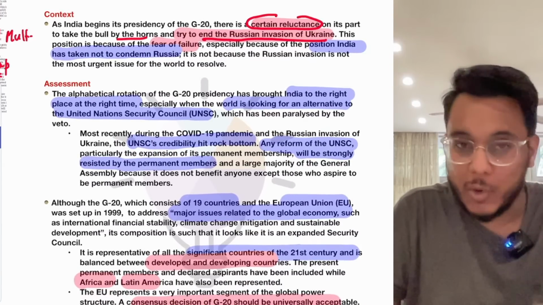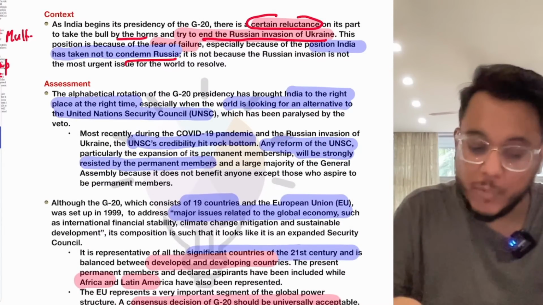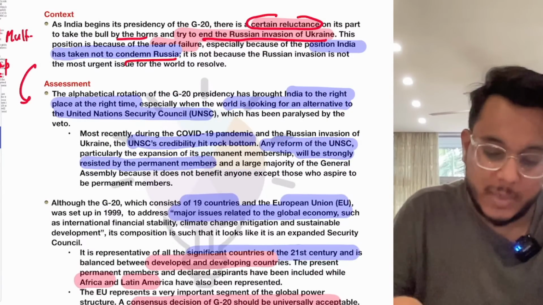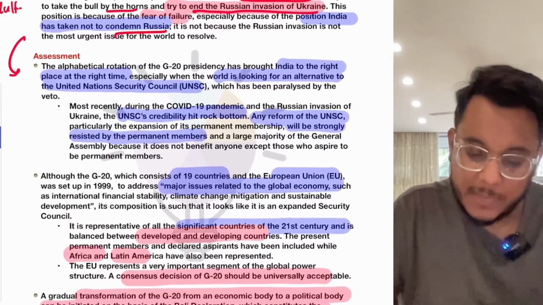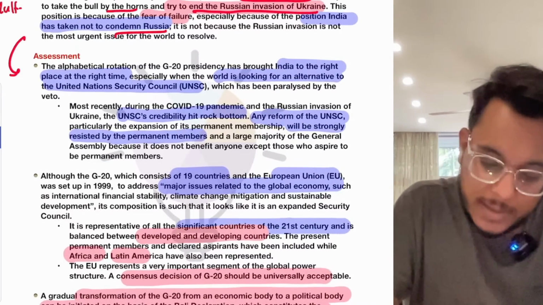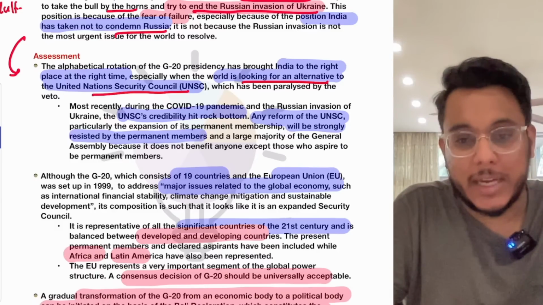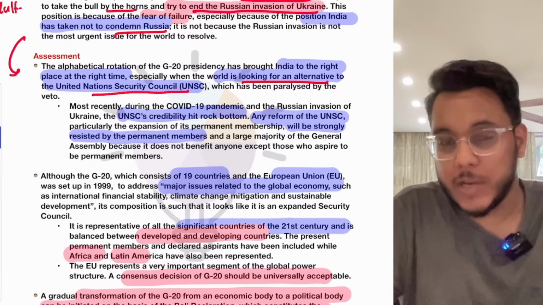What will India do? We have not condemned Russia up till now, so we are in a situation where we are not able to assess what is to be done. Now see this particular thing. Right now the world is looking for an alternative to the United Nations Security Council. Why is the world looking for an alternative?